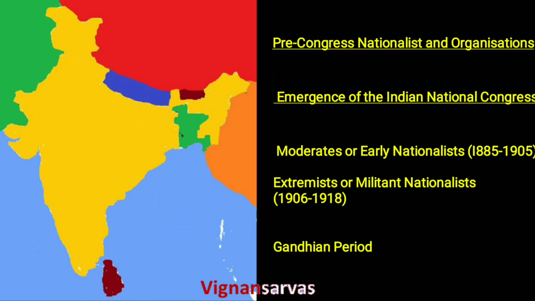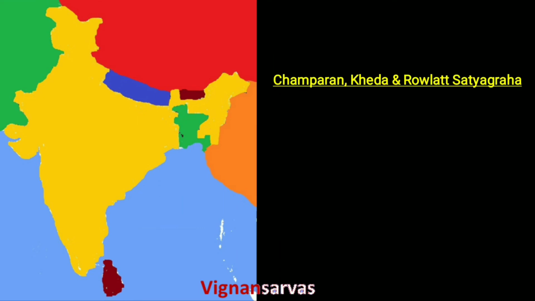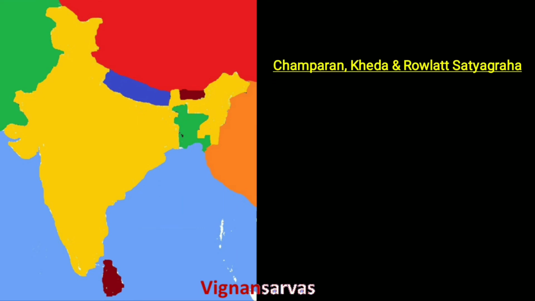And the third one is the Gandhian period. The Gandhian period begins from the early career of Gandhi and the South African issues, the establishment of Sabarmati Ashram, and the Satyagrahas of Champaran, Kheda, the Ahmedabad mill strike, and the Rowlatt Satyagraha. All these Satyagrahas made him famous.